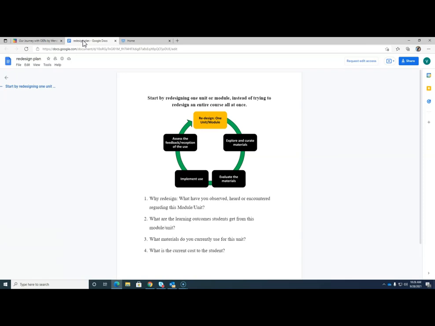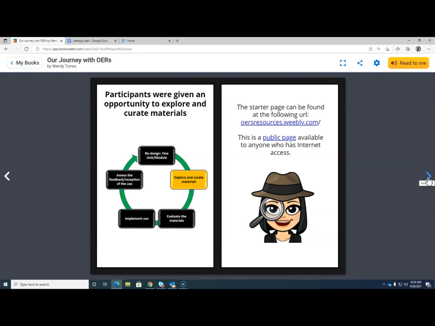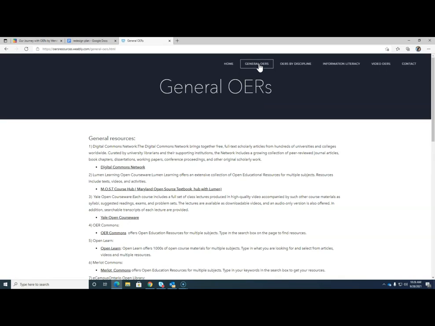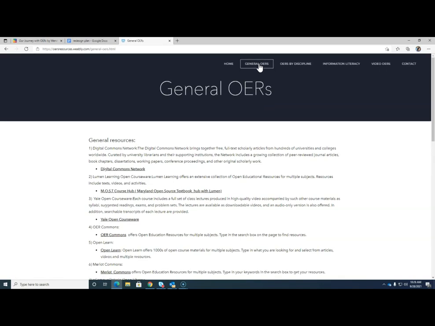And then after our faculty did that, we actually provided them with a resource for finding OER and open access materials. So our college has created what we call an OER open access repository, where our faculty can go on and find open educational resources, either general ones or by discipline. It's a public website, and when they get onto that website, they will see several options. One says general OERs, so this is where they can go and find some general OERs and some by some reputable sources. But then we also wanted to break it down by discipline.